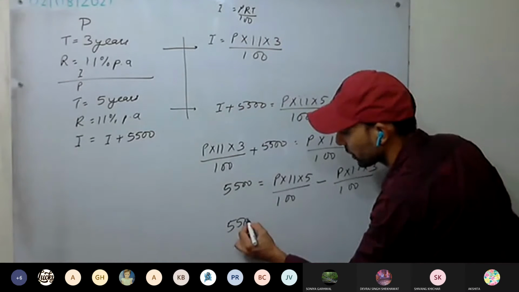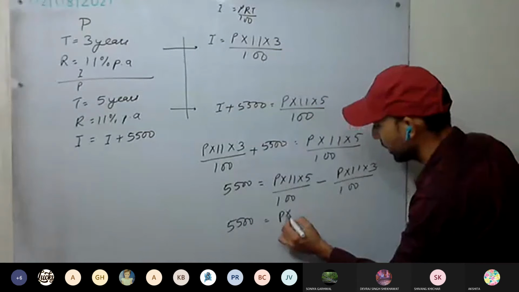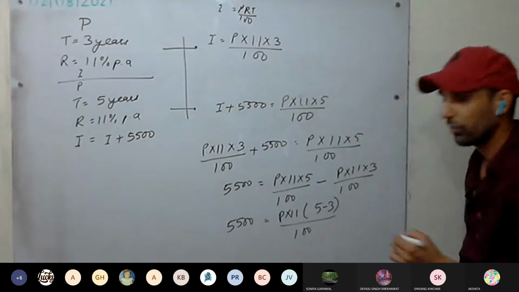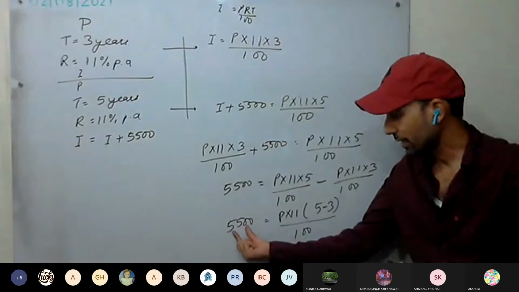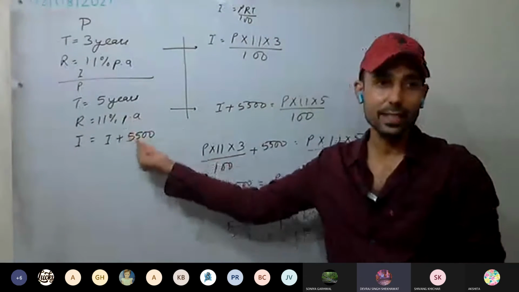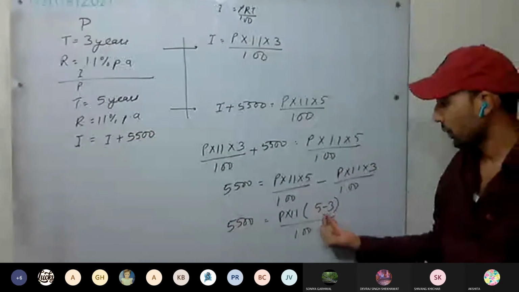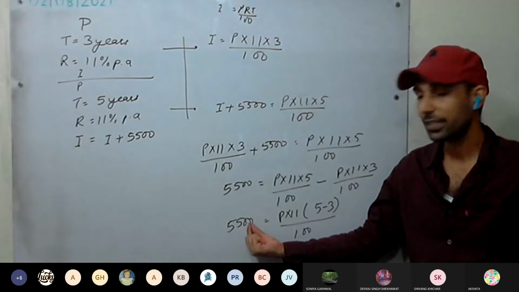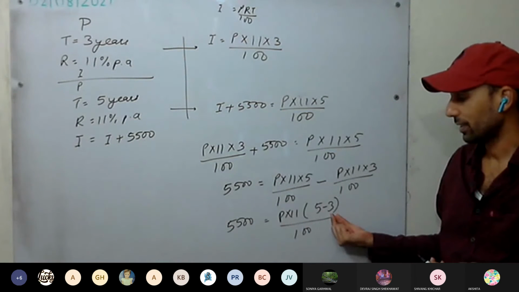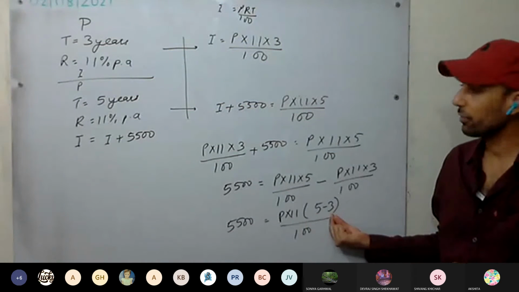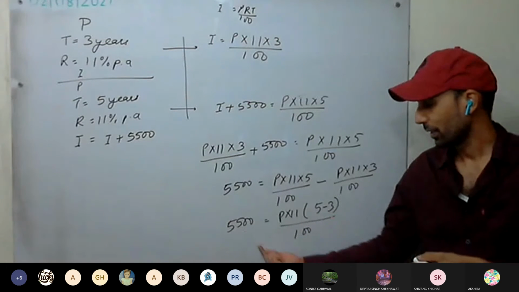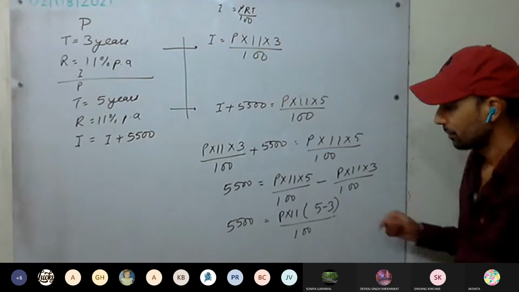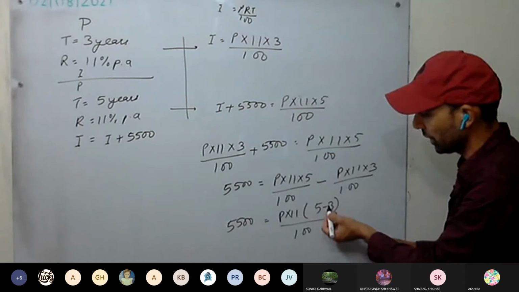That is, 5,500 equal to P into 11 into (5 minus 3) divided by 100. Aren't we getting the same thing? This increase in interest is because of these 2 years only. We have got the same thing we applied through the shortcut.